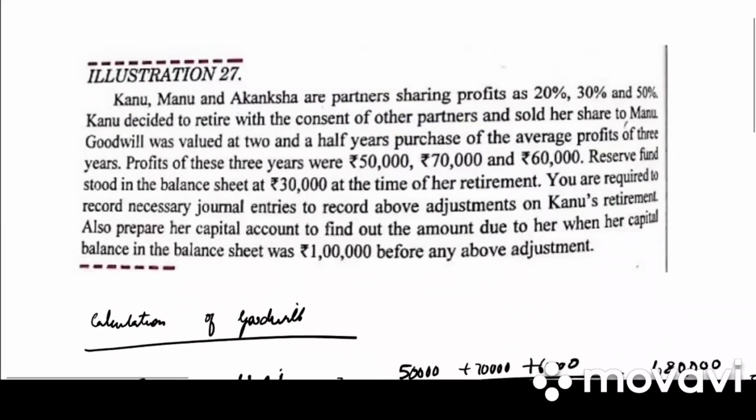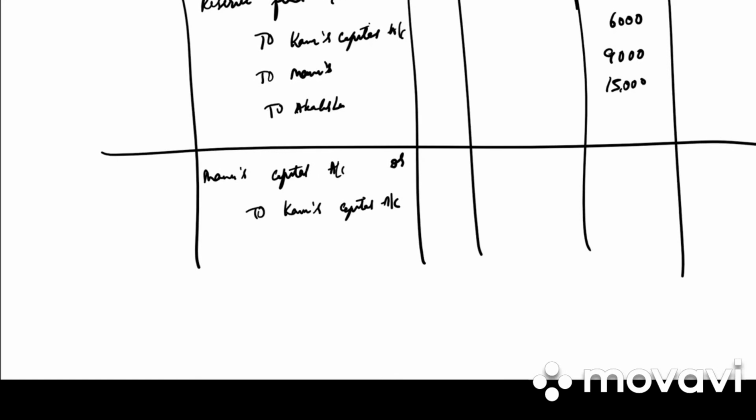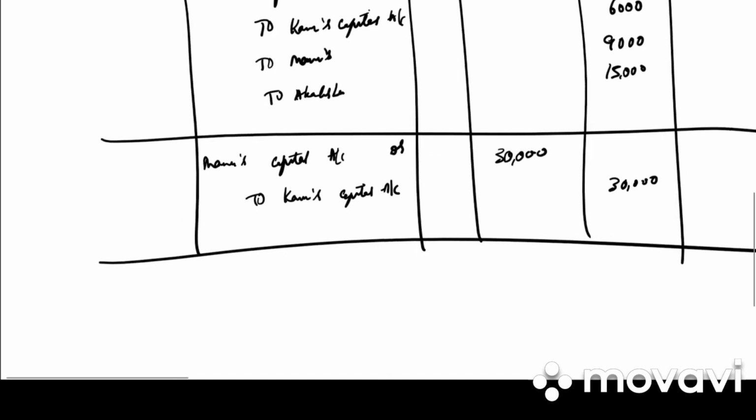And then in the problem they have given us that Kanu decided to give her share of goodwill to Manu. What will be the journal entry for that? It is Manu's capital account debited to Kanu's capital account. What is the total goodwill of the firm? It is 1,50,000. What is Kanu's share of goodwill? It is 20% of the total goodwill, so 1,50,000 into 20 by 100, it is 30,000. Write down the narration: Kanu's share of goodwill transferred to Manu's capital account.